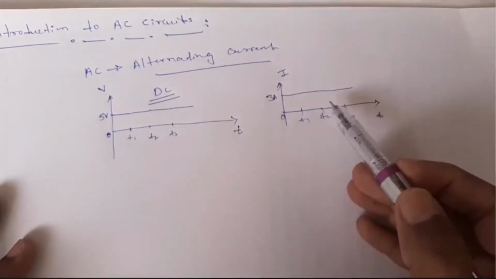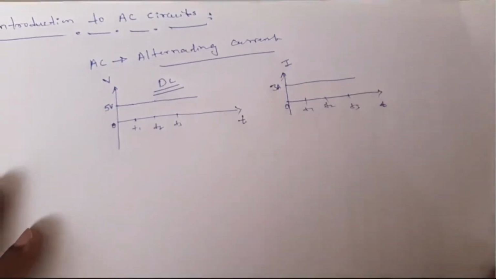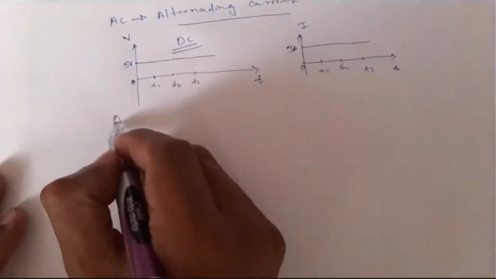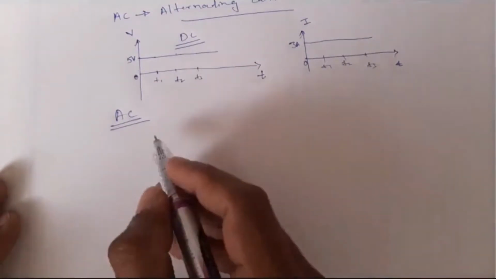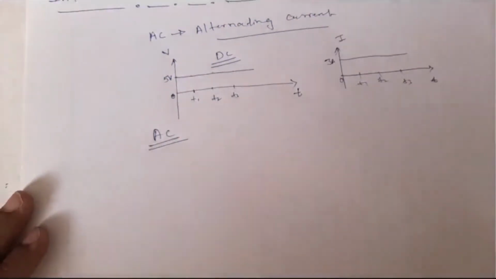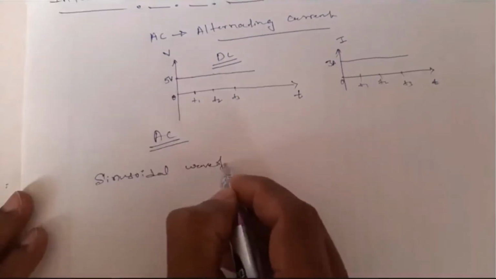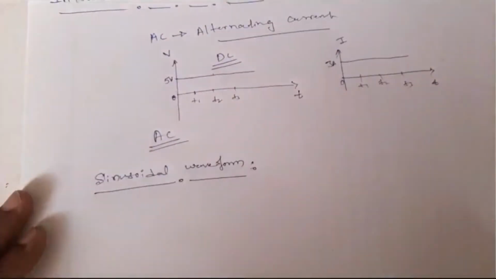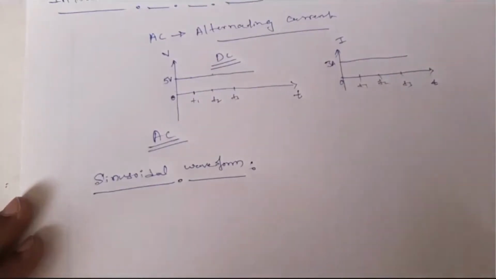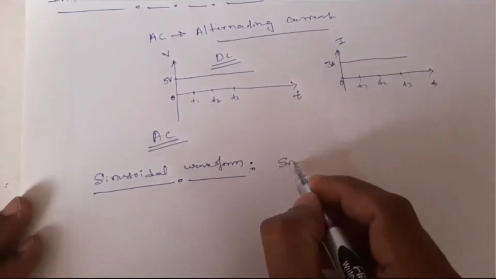And we have even seen a representation. Whereas for AC, we are going to study AC with the sinusoidal waveform, because AC, whether it is current or voltage, we'll study with a sinusoidal waveform. In short it is called a sinusoid.